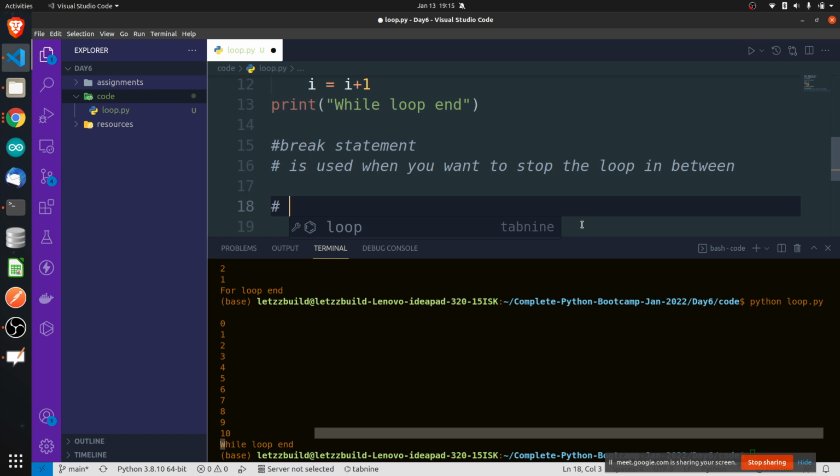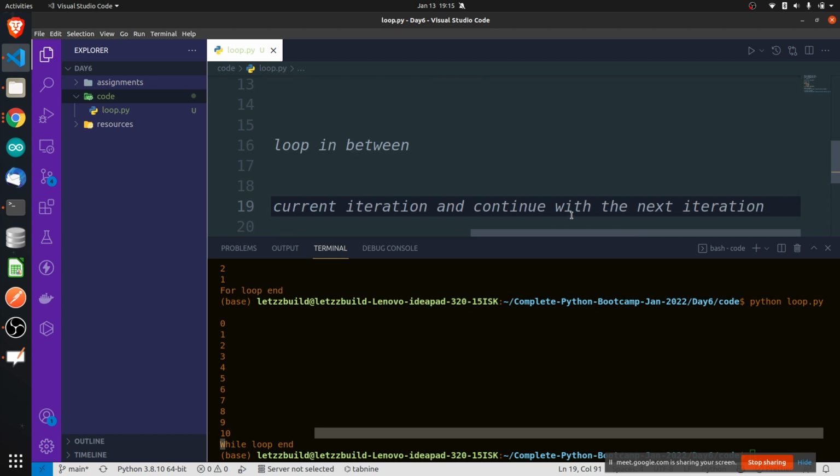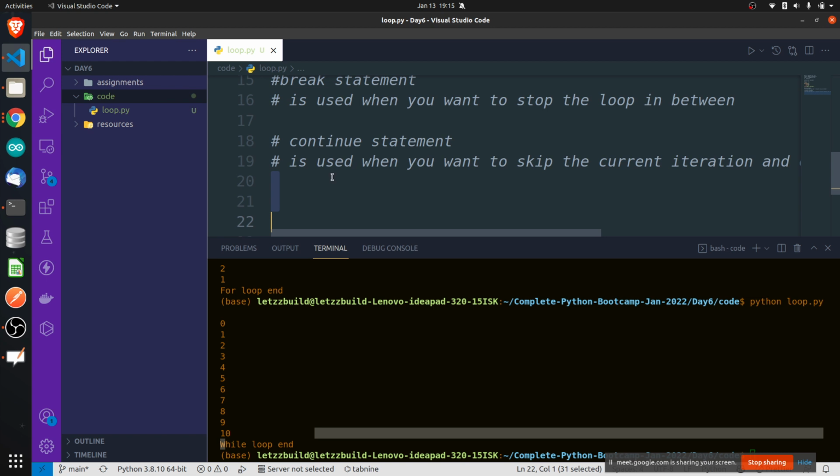And there is one more statement, which is continue. The continue statement is used whenever you want to skip the current iteration and continue with the next iteration. You will understand what this means. And there is one more function, which is the exit function.